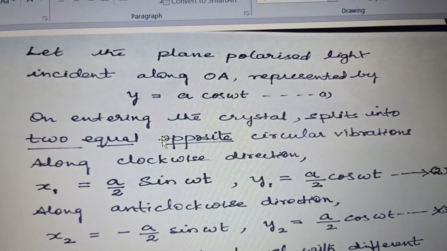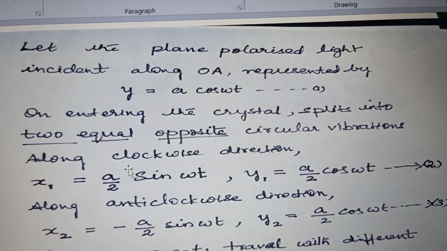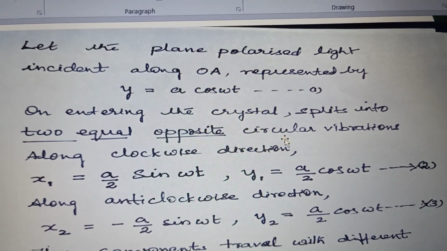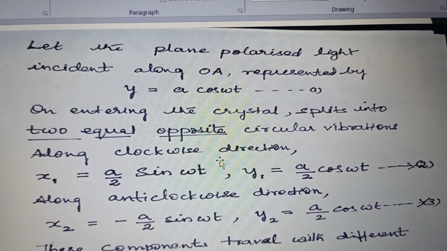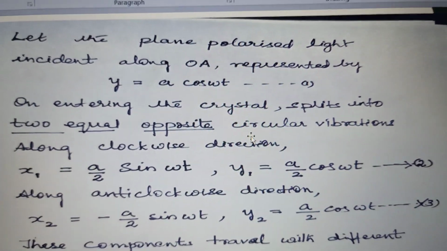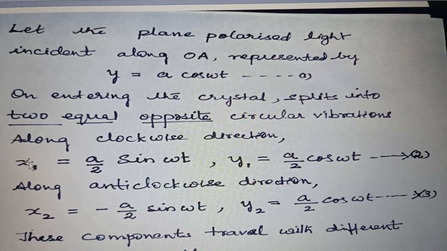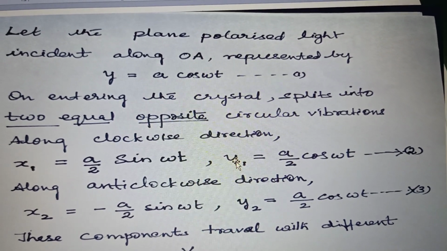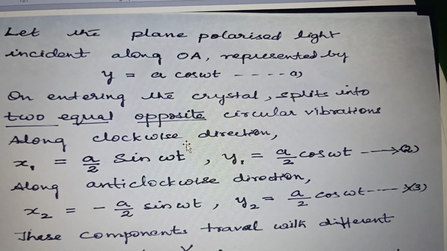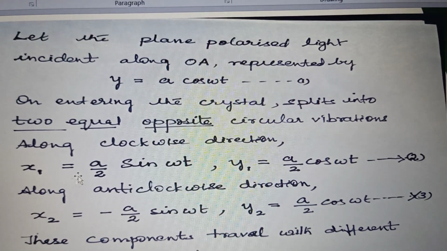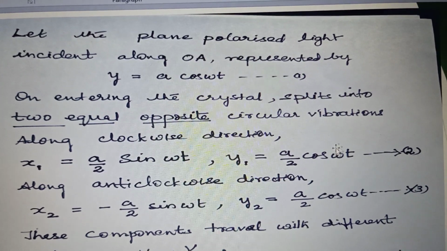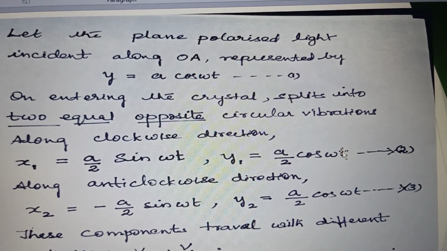On entering the optically active crystal, it is going to get split into two components, the component along clockwise direction, and this component along clockwise direction can be resolved into x-axis direction and y-axis direction. So x1, this is the resolved component along x direction, a by 2 sin omega t. This is the resolved component along y direction, a by 2 cos omega t.